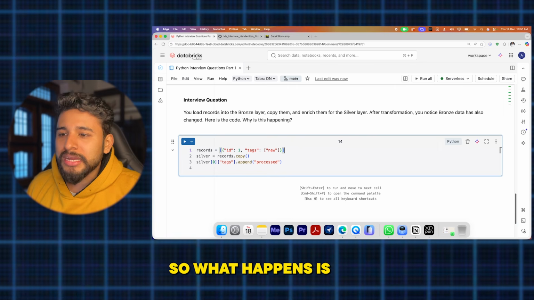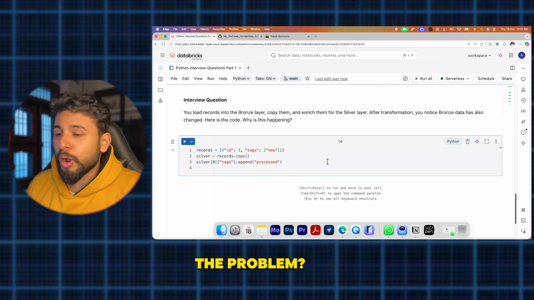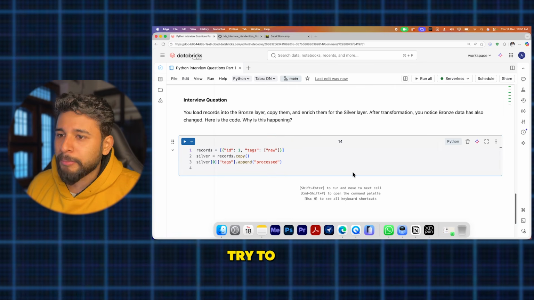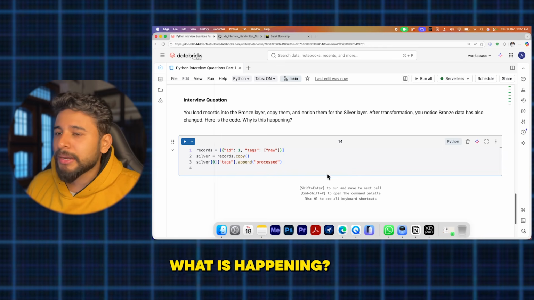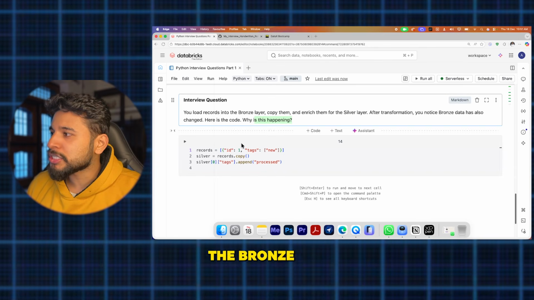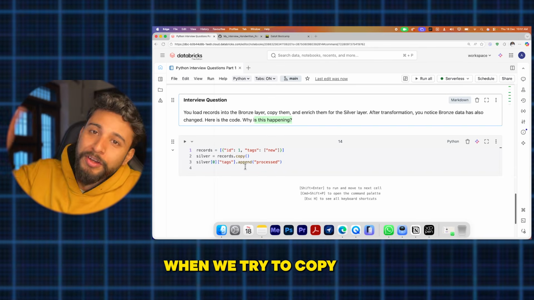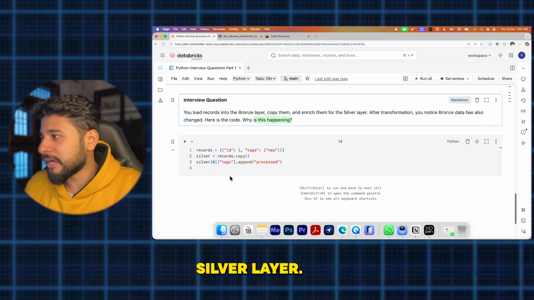So what is the problem? Firstly, try to evaluate the problem, try to understand it. Right now, the bronze layer is also getting changed when we try to copy the things into the silver layer. That is a problem.